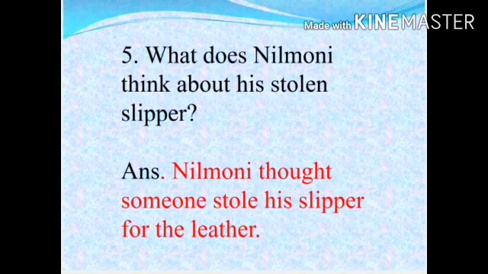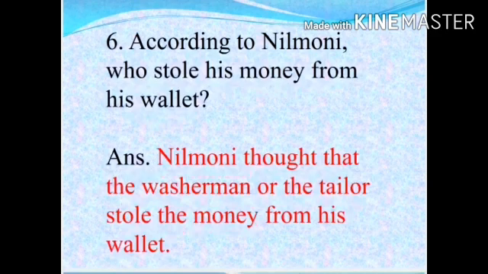Answer is, Nilmoni thought someone stole his slipper for the leather. Sixth question, according to Nilmoni, who stole his money from his wallet? Answer is, Nilmoni thought that the washerman or the tailor stole the money from his wallet.